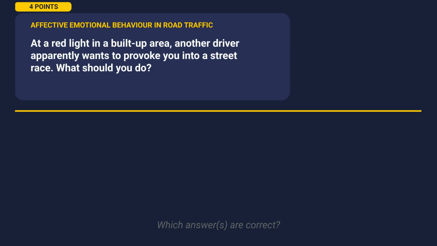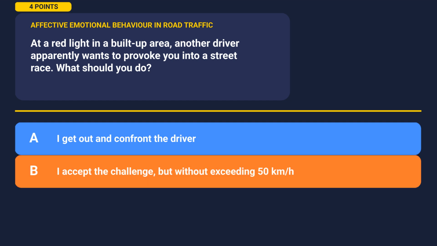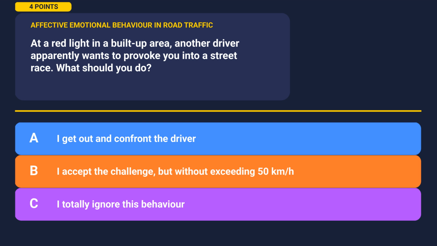Ready? Here's the next question. At a red light in a built-up area, another driver apparently wants to provoke you into a street race. What should you do? Take a moment to look at the options. Option A, I get out and confront the driver. Option B, I accept the challenge but without exceeding 50 kilometers per hour. Option C, I totally ignore this behavior.